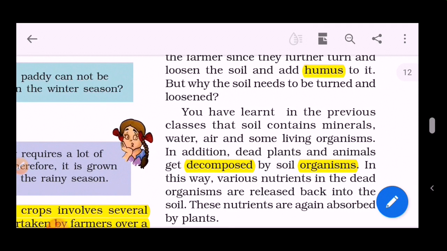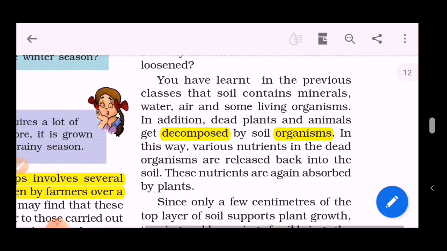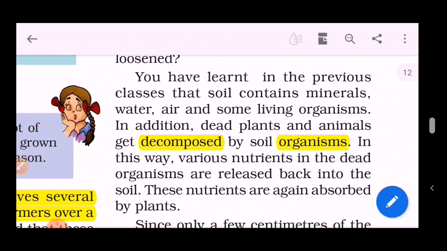We were here. You have learnt in the previous classes that soil contains minerals, water, air, and also some living organisms, as mentioned, earthworm and microbes. In addition, dead plants and animals get decomposed by soil organisms.